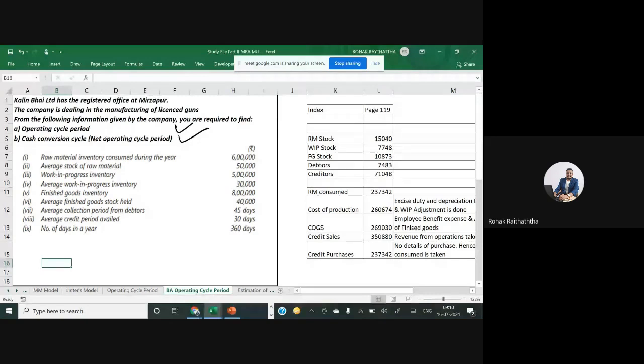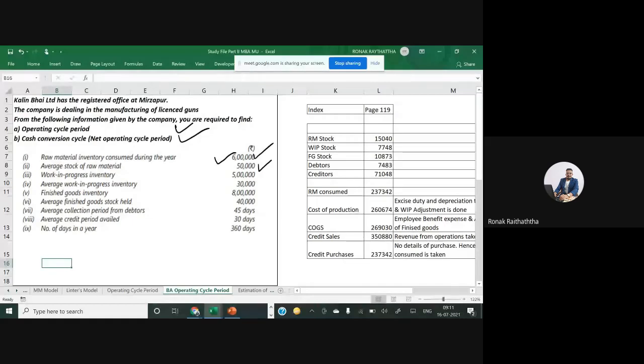So raw material inventory consumed during a year is 6 lakhs rupees. That is basically raw material consumed. So raw material consumed in the entire year is how much? 6 lakhs. You may take a snap of this, please, everyone. Then the average stock of raw material which they are maintaining is 50,000. The total raw material cost for the entire year is 6 lakhs, given in the first detail. Then the stock which you are maintaining is 50,000.